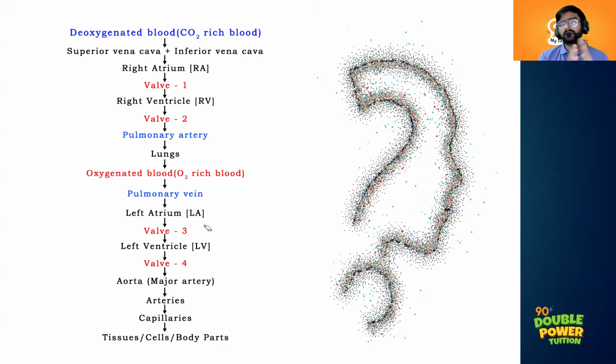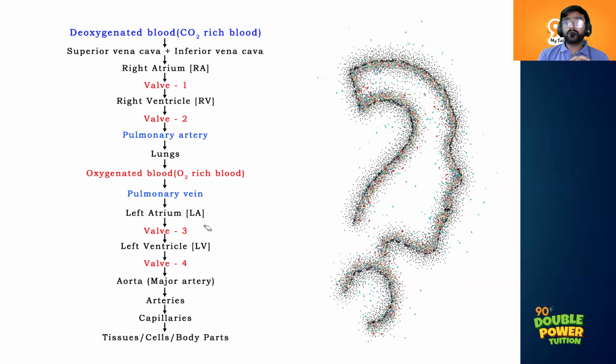Through the mitral valve, they will reach the left ventricle. From the left ventricle through valve 4. Valve 4 means the aortic valve. It will reach the aorta, then arteries, capillaries, and our body cells or tissues. This is actually the functioning of our heart, right?